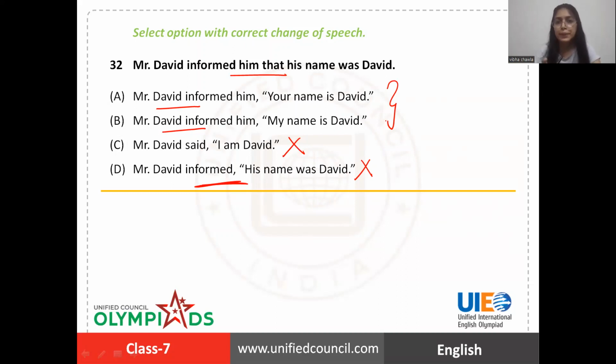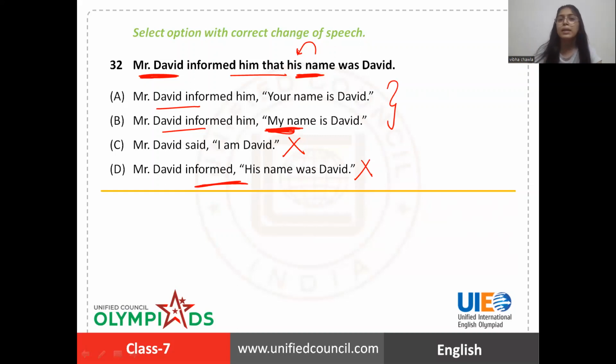Mr. David informed him, comma, quotation mark starts. His name. In direct speech, we write the speaker's words as it is. Okay, so David said something. So what will David say? Will he say like this, your name is David? Or will he say like this, my name is David? It's obviously like David will say like this, my name is David. So definitely my name. That's why you see, my, first person, is changed according to the subject. That's why we change it to his in indirect speech.